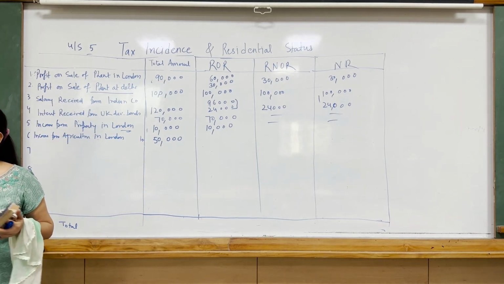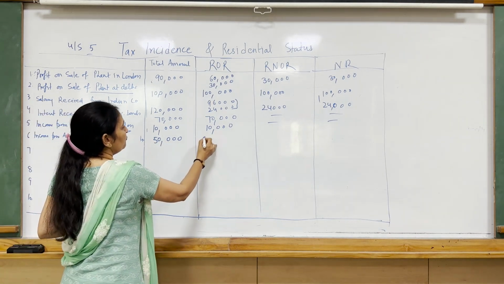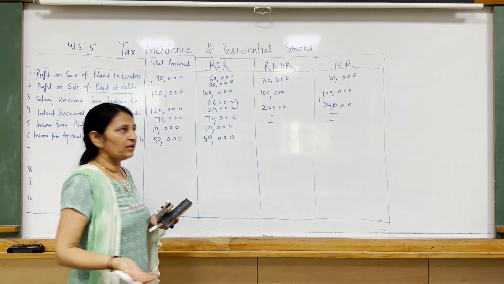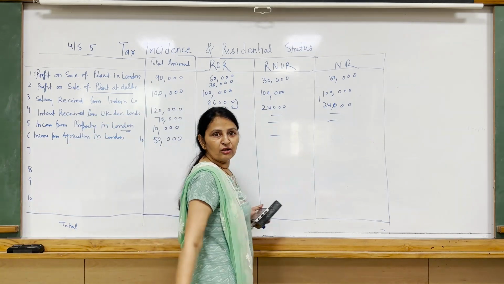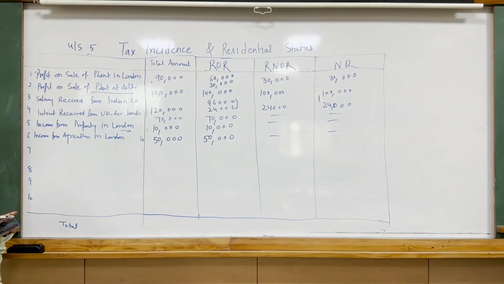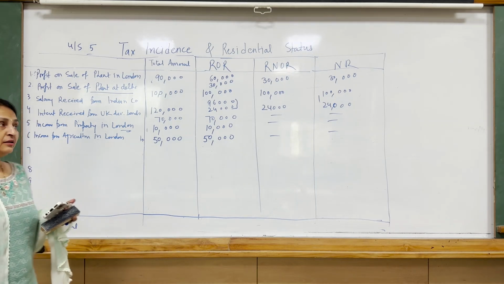Whether it is remitted in India or not, despite that, it is taxable fully in case of ROR, not taxable in case of RNOR, not taxable in case of non-residents.